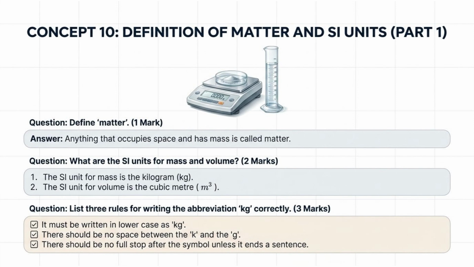Question. List 3 rules for writing the abbreviation kg correctly. 3 marks. Answer. It must be written in lowercase as kg. There should be no space between the k and the g. There should be no full stop after the symbol unless it ends a sentence.